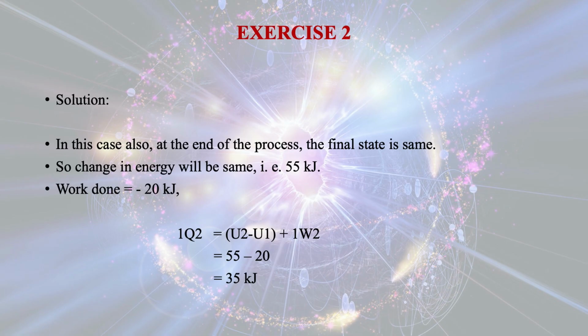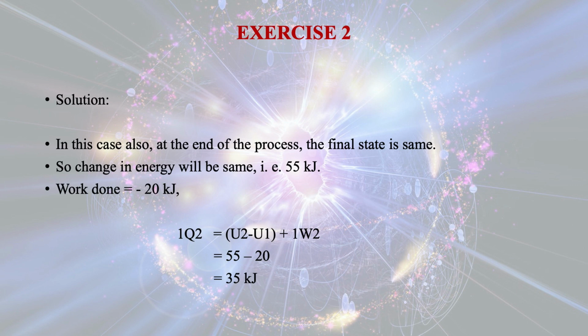Now for the second part, this is another case. In this case also, at the end of the process, the final state is the same. So if the initial state is the same, final state 2 is also the same. So the change in energy will also be the same, because energy is a property and it depends on the state point.